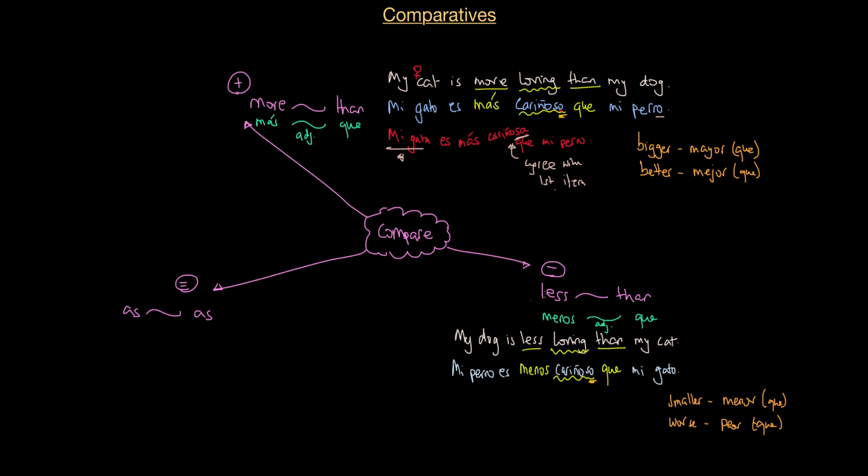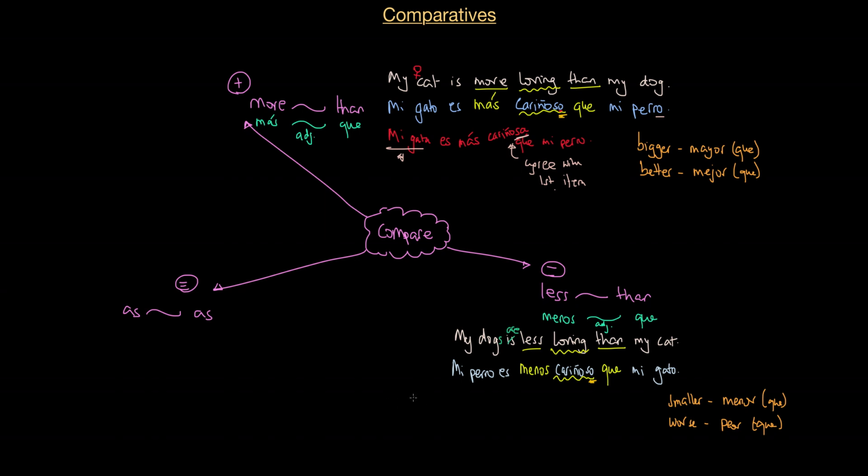If we look at this in the case of the less than, exactly the same. So in this case, let's say instead of having a dog which is female, I've got more than 1 dog. So I want to say that my dogs are less loving than my cat. Okay, so I'm comparing my, let's say, 2 dogs to my cat.